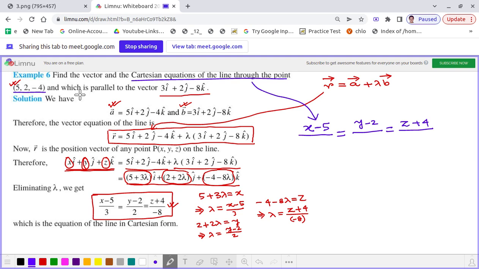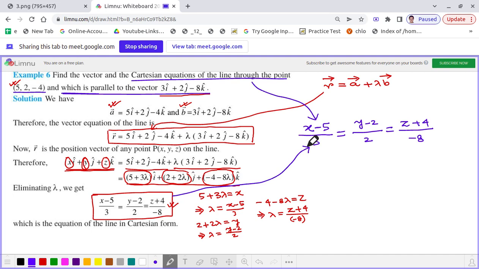In the next statement of the given question, it says the line is parallel to the vector 3i cap plus 2j cap minus 8k cap. That means the direction ratios of the line are 3, 2, minus 8. We have written that here, and that is the same equation as you see here. So we understand how this particular question has been solved.